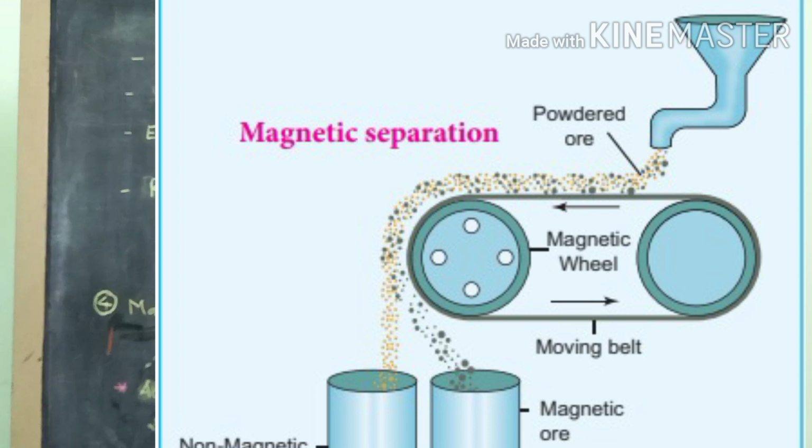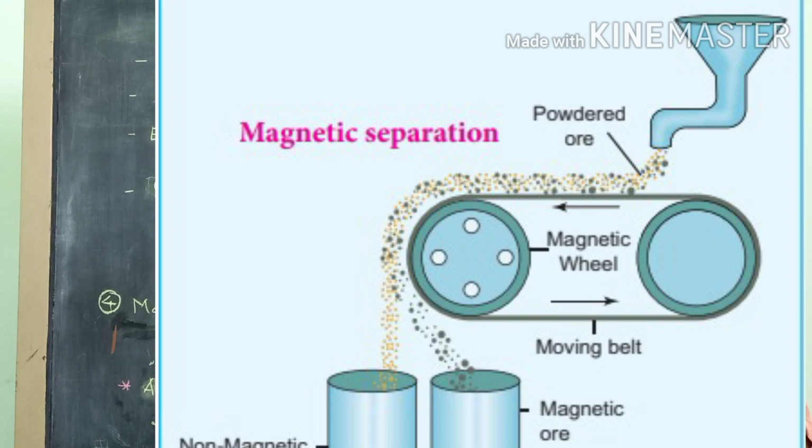So when the crushed ore is put on the belt, it moves to one side. Those particles which have magnetic behavior get attracted by the roller and fall very close to the roller, and those which do not have magnetic character will go away and fall away from this belt. So that's how this magnetic separation works.